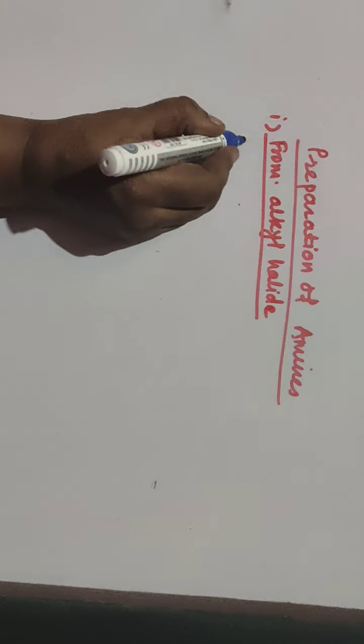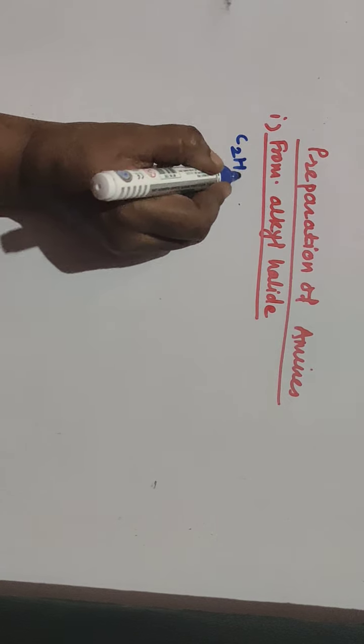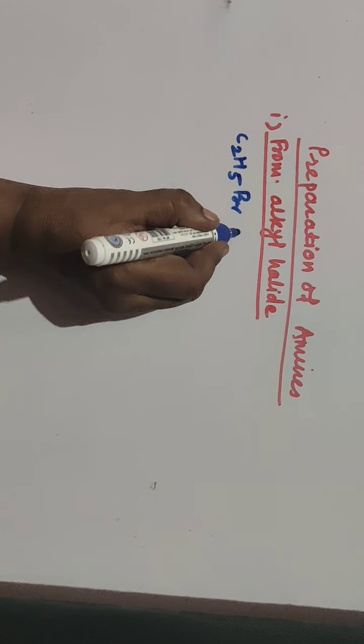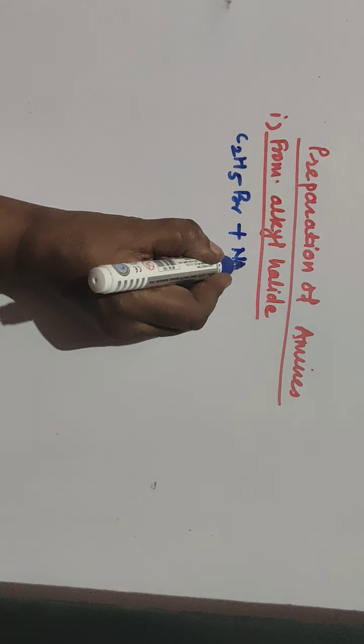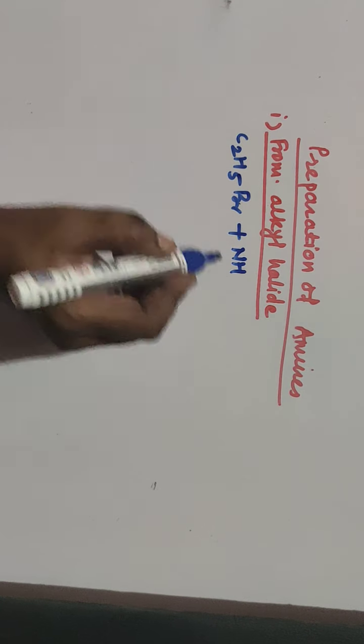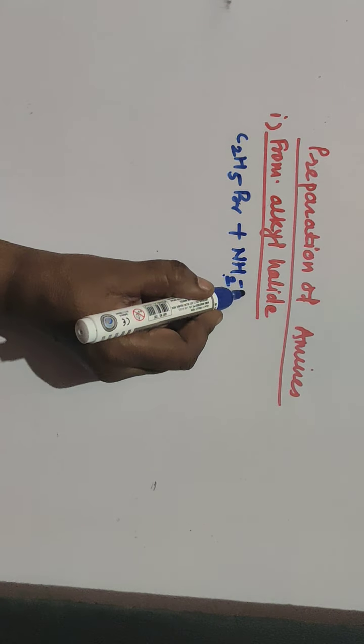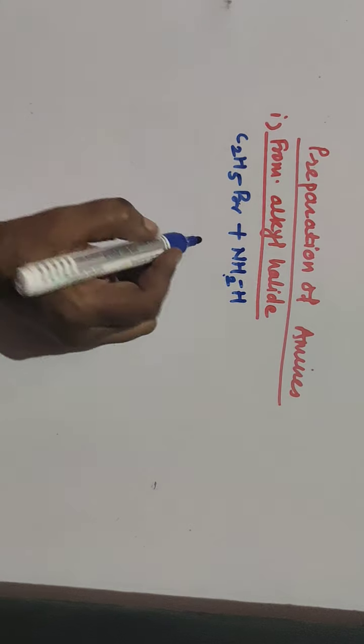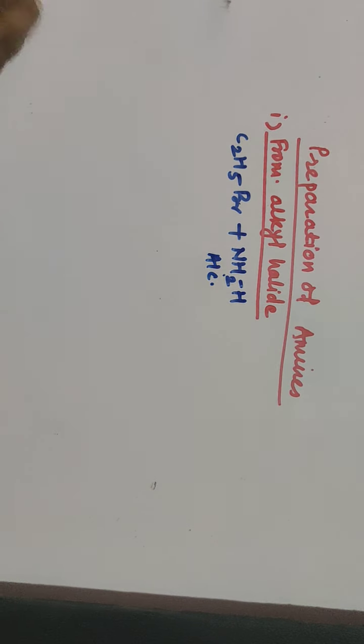Take ethyl bromide, C2H5Br. When it is treated with alcoholic ammonia, for your convenience I'll write ammonia as NH2H, this is NH3, alcoholic.